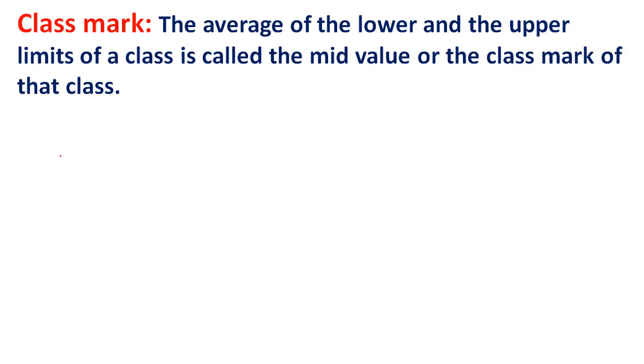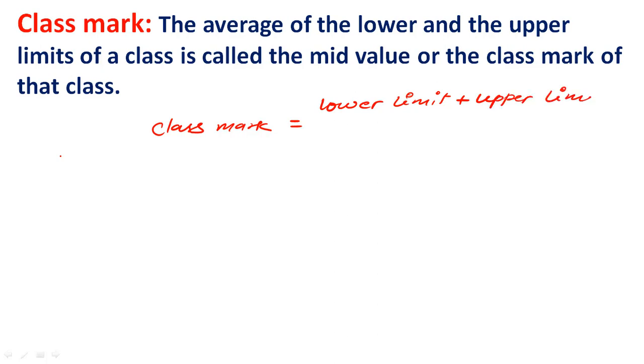Next is class mark. The average of the lower and the upper limits of a class is called the mid value or the class mark of that class. So its formula can be written as class mark is equal to lower limit plus upper limit upon 2.